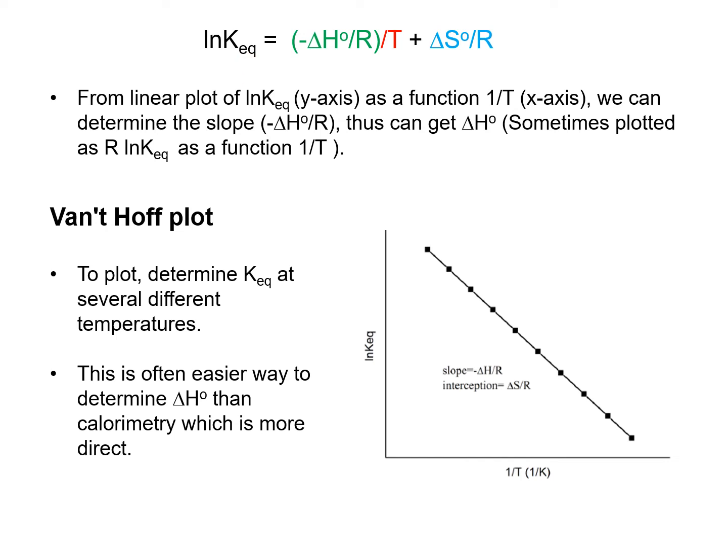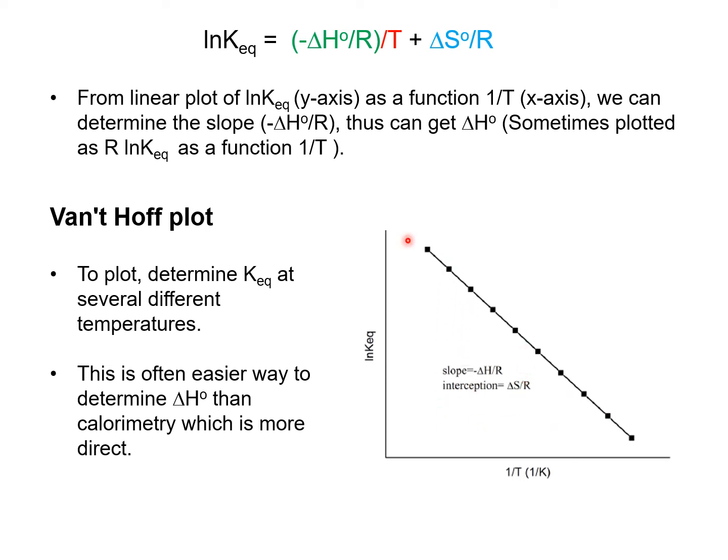And sometimes this can be plotted as R ln KEQ instead of just ln KEQ, by moving the gas constant over to the other side of this equation. And the van 't Hoff plot actually uses this relationship and the exact same linear plot. But to plot this van 't Hoff plot, you need to determine the KEQ values at many different temperatures. So you can put the values right here and put them in this linear plot.